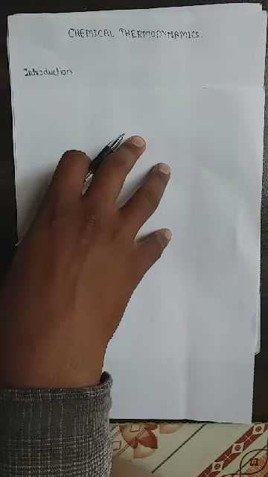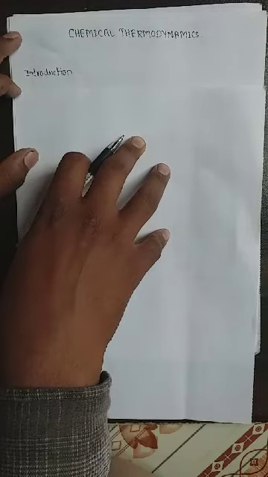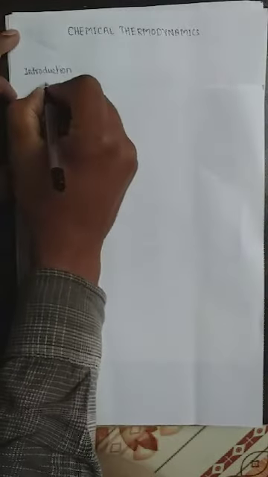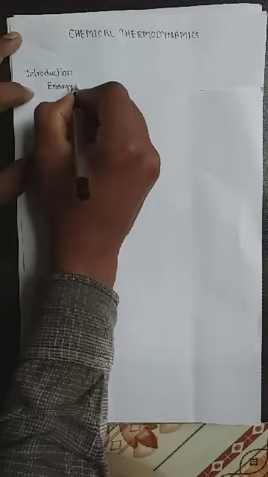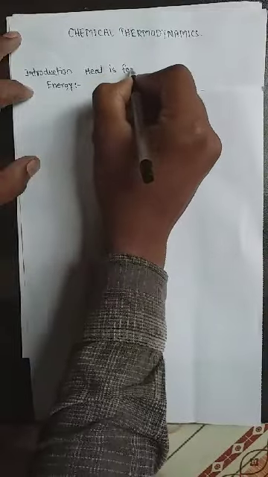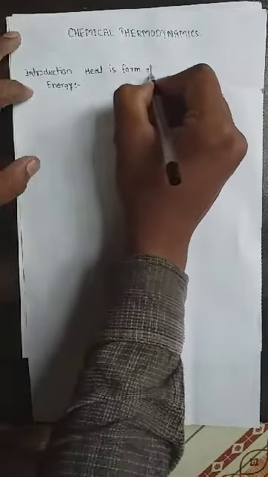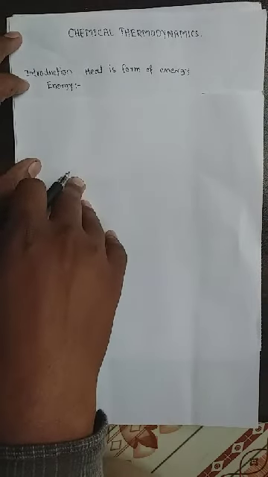In this introduction we have seen firstly the energy. Before starting energy, we have seen that therm means heat, and heat is a form of energy. Energy is defined as the capacity to do work.